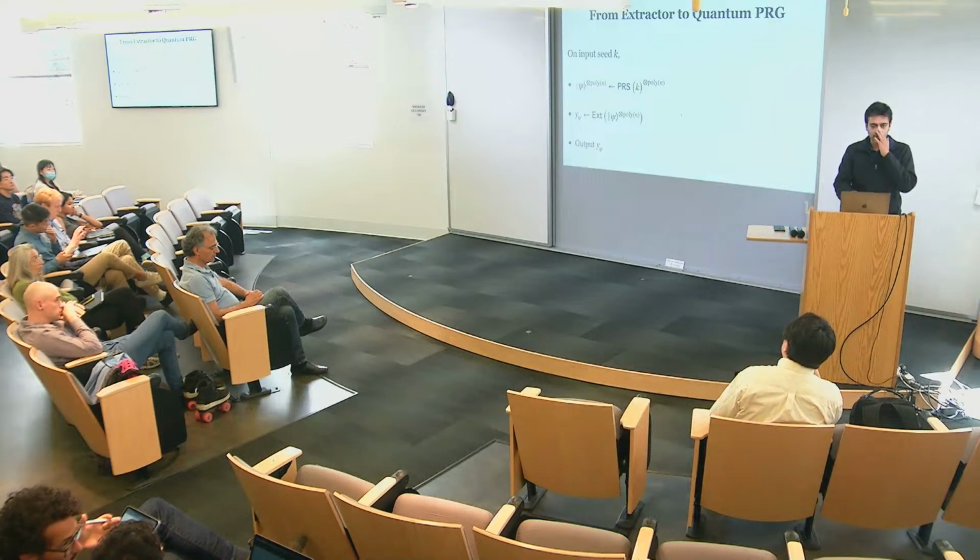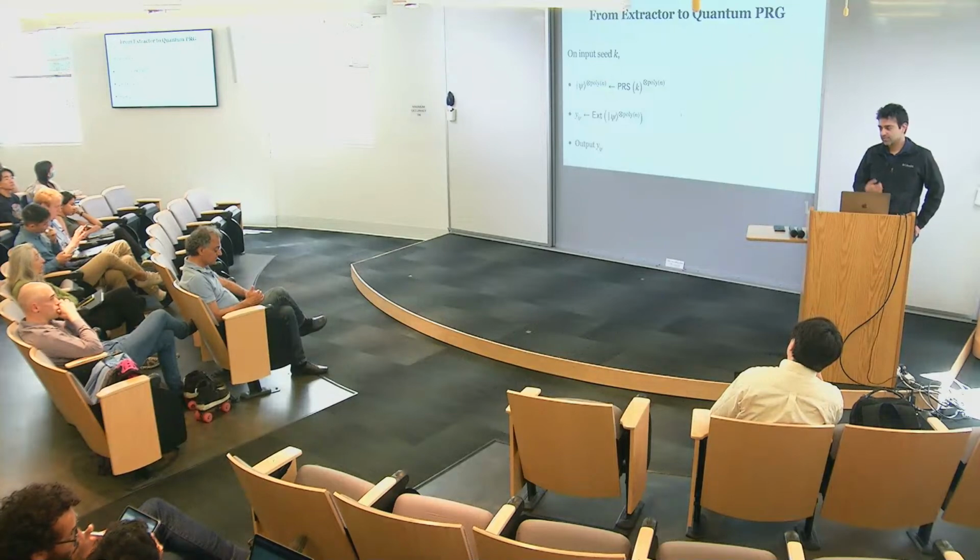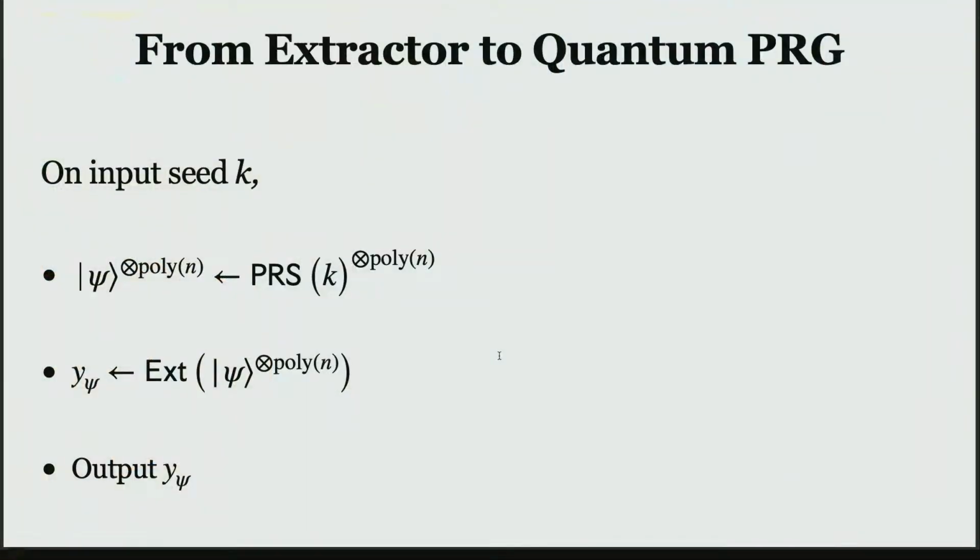Okay, so that's how we get a quantum PRG, and then you can show that the output distribution is computationally indistinguishable from uniform by relying upon the security of PRS. So this concludes the high-level description of getting quantum PRG.